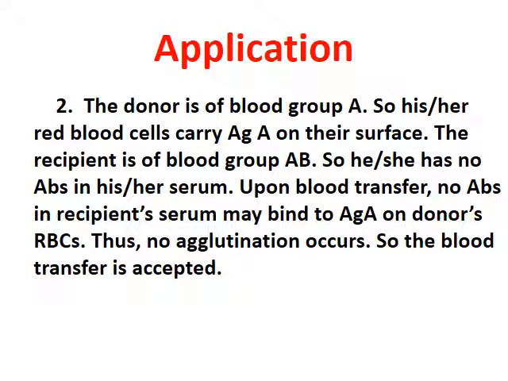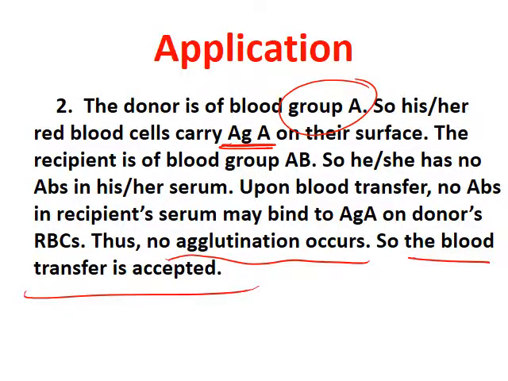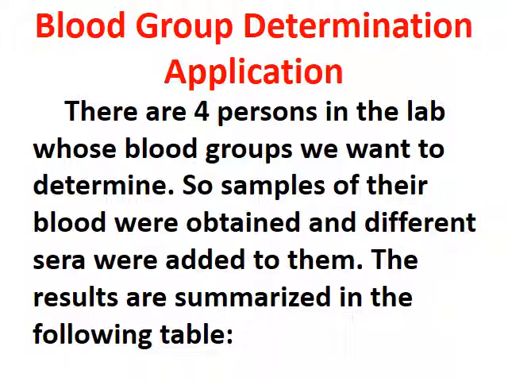While if the donor is of blood group A, his or her red blood cells carry the antigen A on their surface. The recipient is of blood group AB, so he or she has no antibodies in the serum. Upon blood transfer, no antibodies in the recipient may bind to the antigen, so no agglutination. And most important, the blood transfer is accepted.